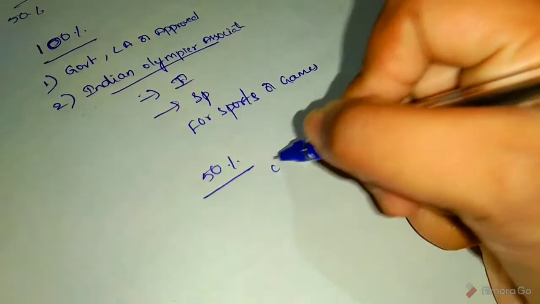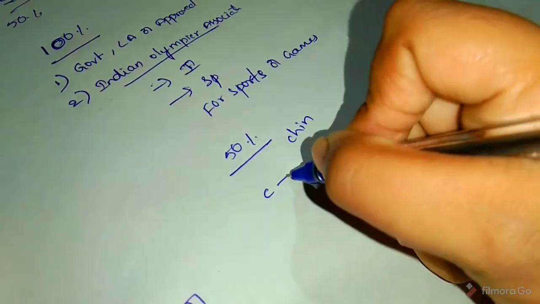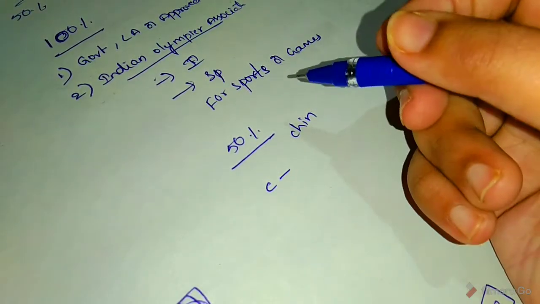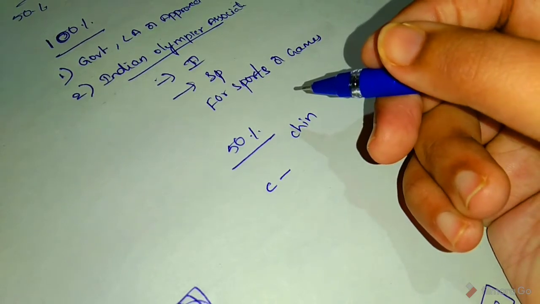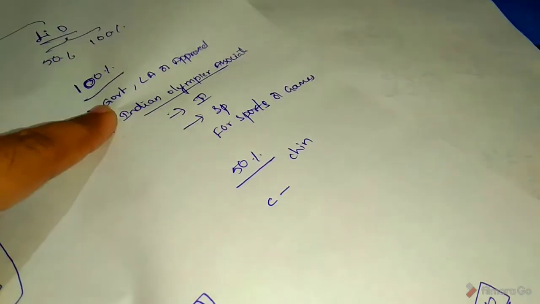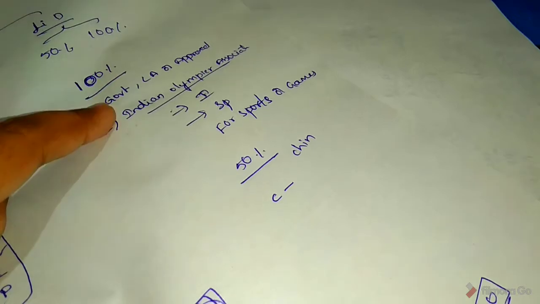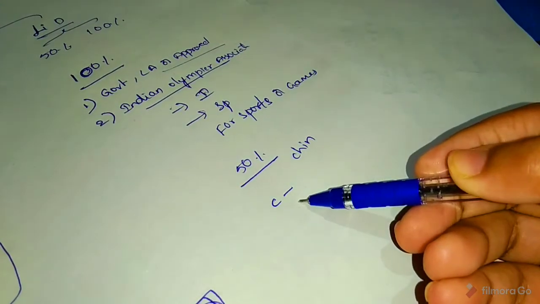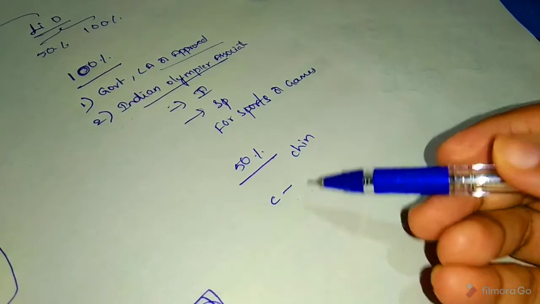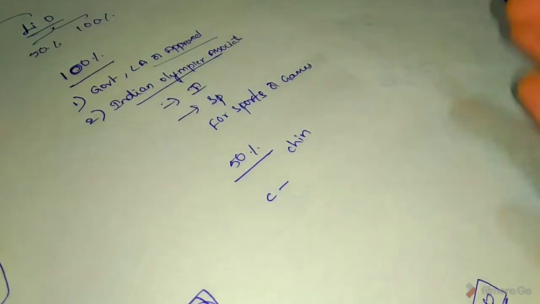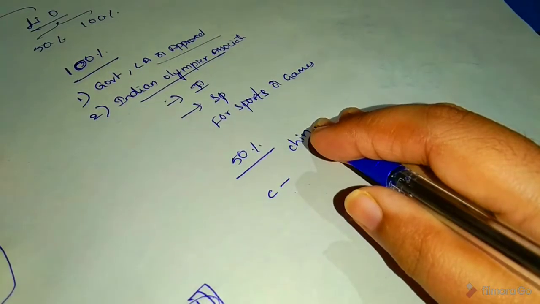Remember the shortcut CHIN. C means charitable purpose of government, local authority or approved institutions, but such institutions or funds shall not be for the benefit of any particular religion, caste or community.